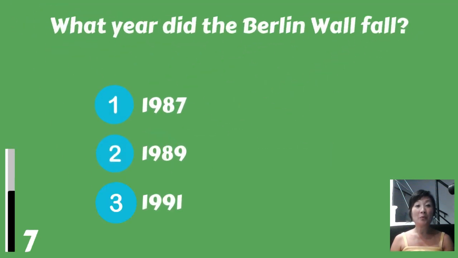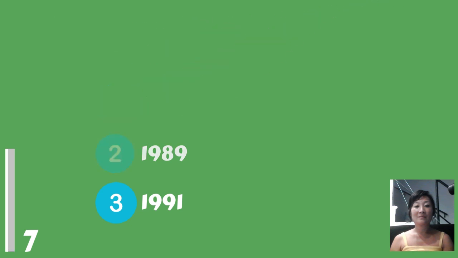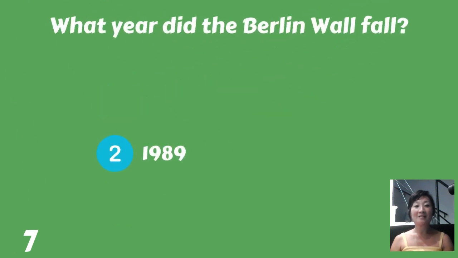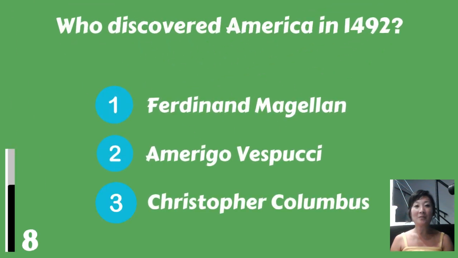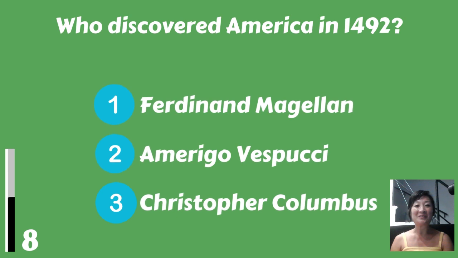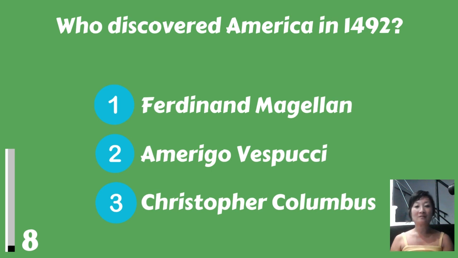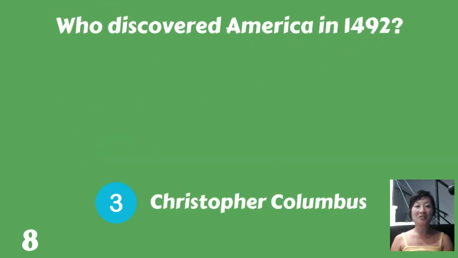What year did the Berlin Wall fall? 1987, 1989, or 1991? 1989. Who discovered America in 1492? Ferdinand Magellan, Amerigo Vespucci, or Christopher Columbus? Christopher Columbus.